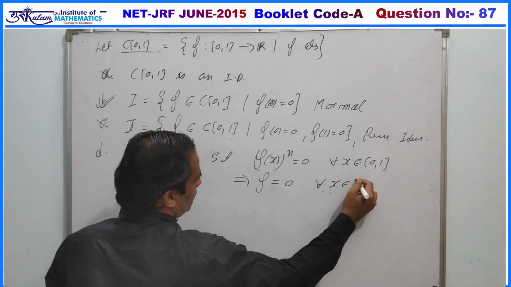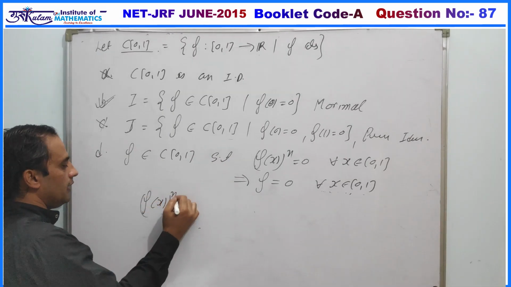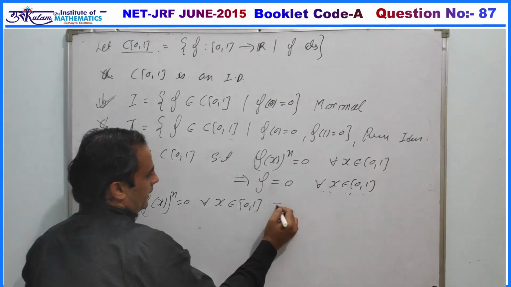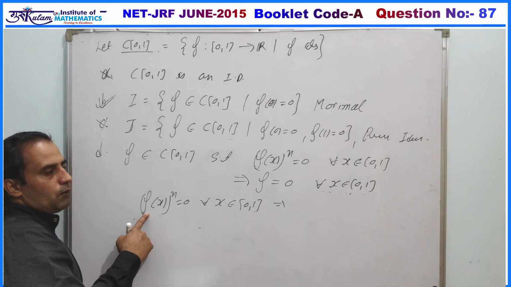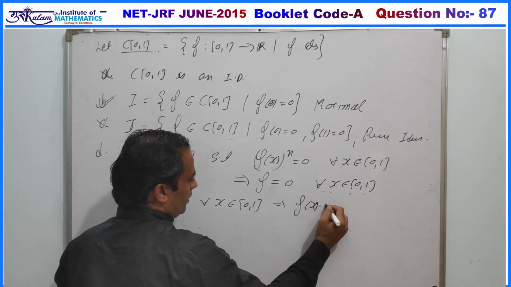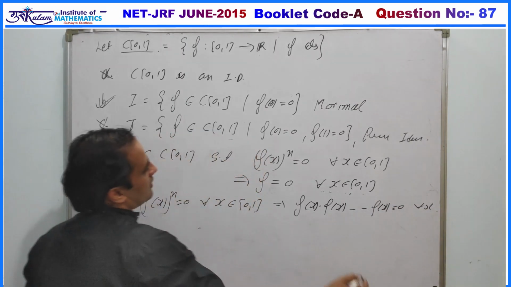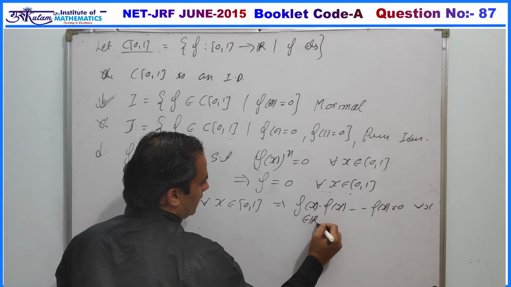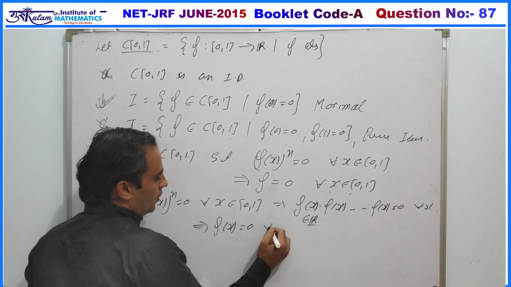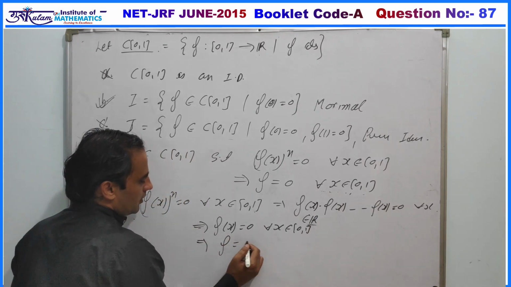Given that f(x) to the power n is 0 for all x in [0,1], by the definition of component-wise multiplication of functions, this implies f(x) times f(x) times ... times f(x) is 0 for all x. Since each f(x) belongs to the real line and the real line is an integral domain, this implies f(x) must be 0 for all x in [0,1], and obviously f should be 0.